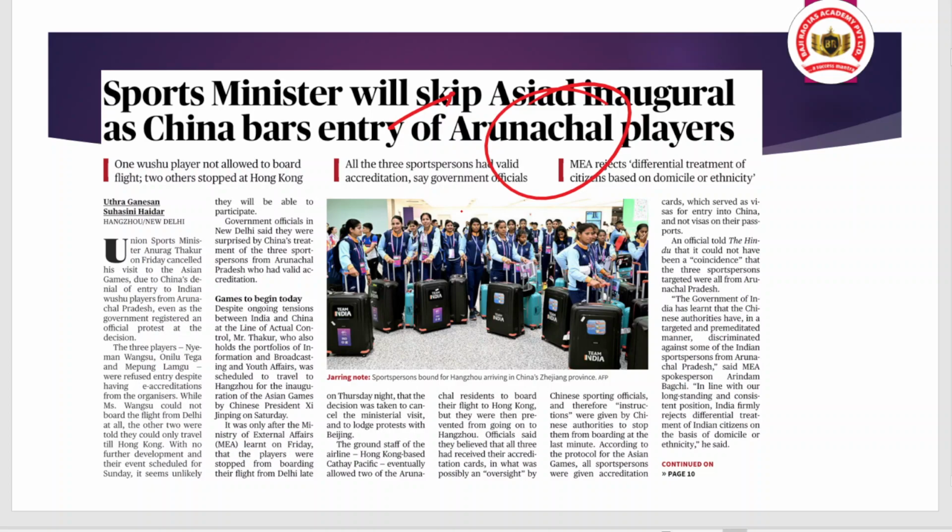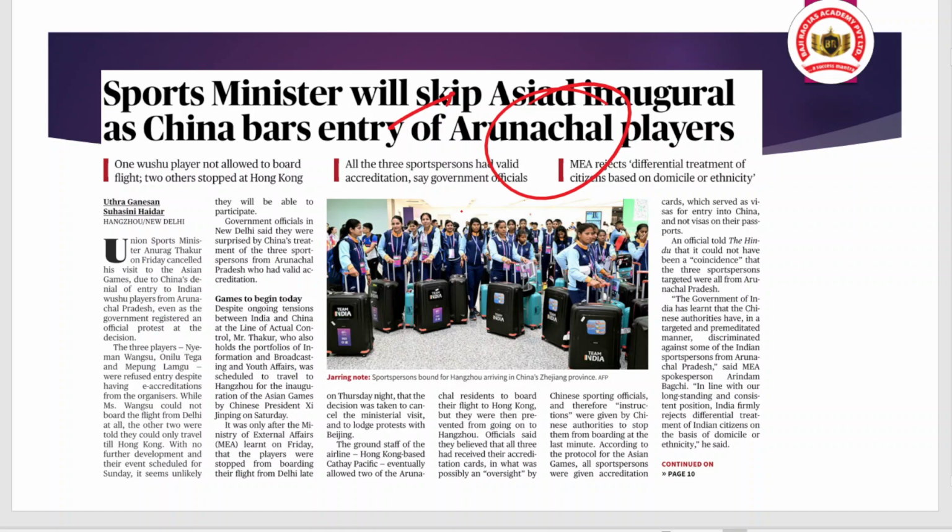Recently China released a map where they reflected Arunachal Pradesh in their territory. But as we all know, Arunachal Pradesh is an integral part of India and will remain an integral part of India. That affects India's sovereignty. That is a challenge to Indian sovereignty.